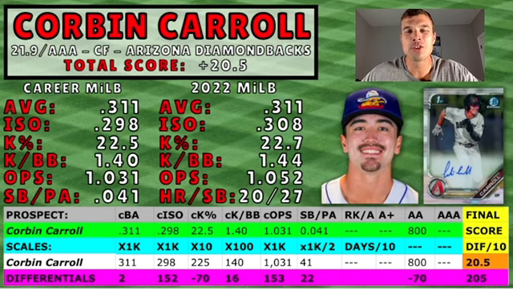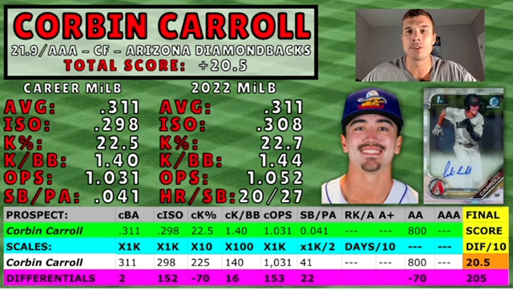Our next player is Corbin Carroll. And when I say Corbin Carroll is really good, I mean he is really good. Right now, he is my favorite player in all of minor league baseball just because he does everything exceptionally well. And I mean everything exceptionally well. He's 21.9, playing in AAA right now as a center fielder with the Arizona Diamondbacks.